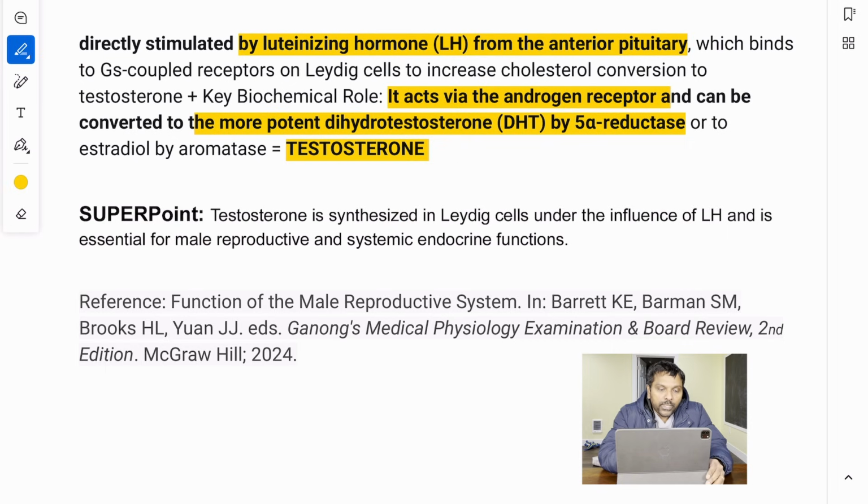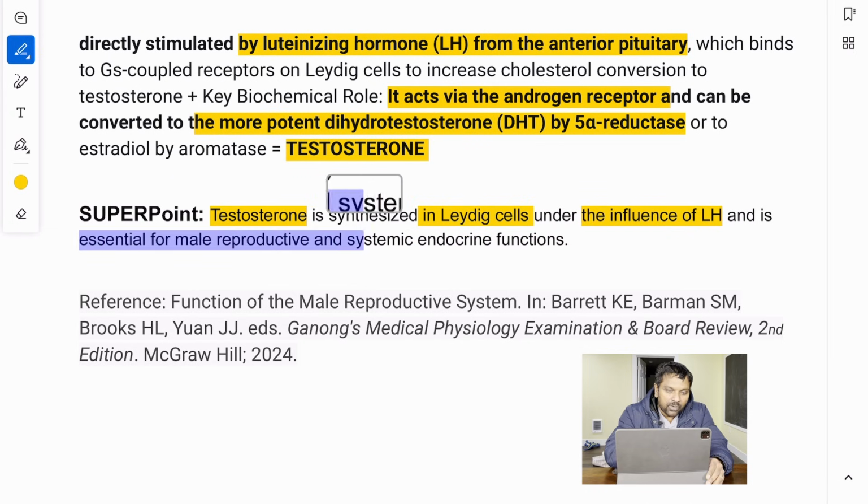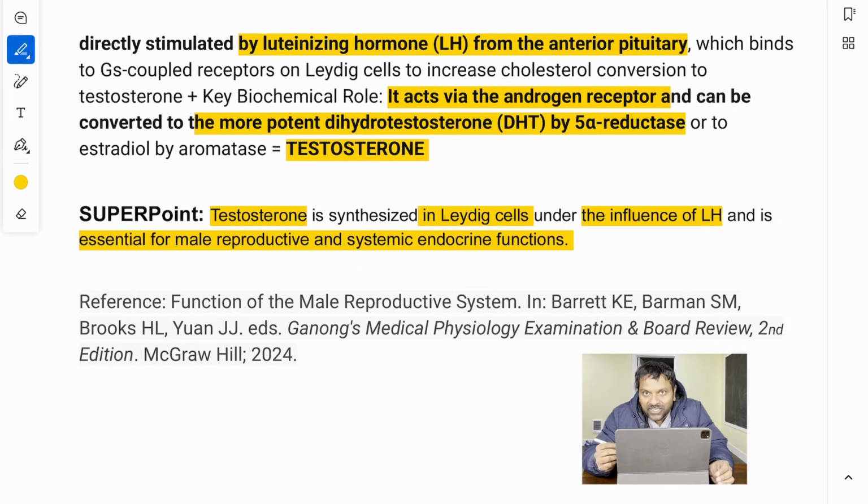So the super point here is that testosterone is synthesized in Leydig cells under the influence of luteinizing hormone and is essential for male reproductive and systemic endocrine functions. That super point you must remember.